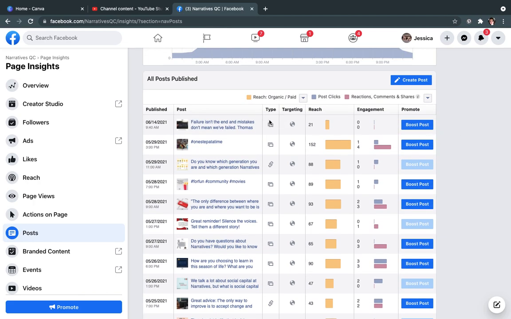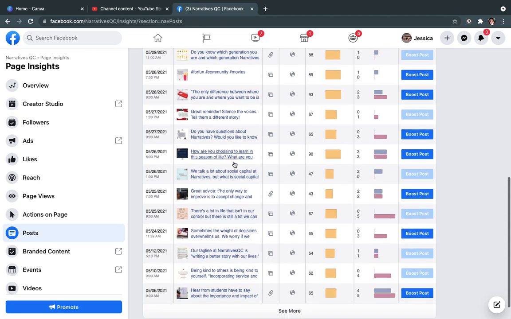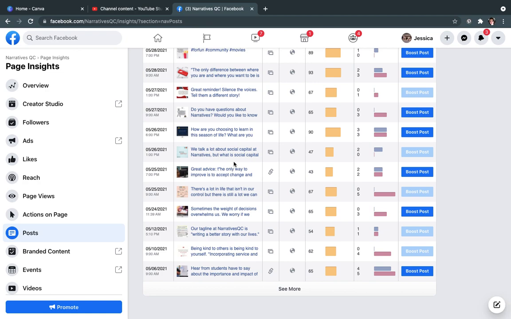You can see this was a photo. This was a link. And when you start sharing links, I think it's really important to figure out why some links are responding better than others. So this link is twice the reach of this one. Well, this one came with a really cool visual, like a super cool infographic. And so I'm guessing that probably had something to do with it.